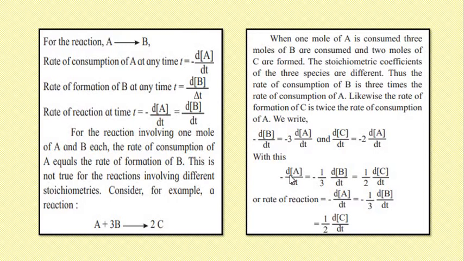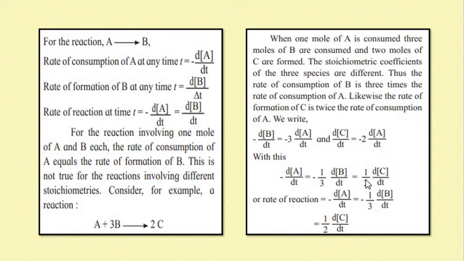Here we will take minus dA upon dt, because its stoichiometry is 1, so only 1 will come in the denominator. This is equal to minus 1 upon 3 dB upon dt, because the stoichiometry of B is 3, and it is equal to 1 upon 2 dC upon dt, because the stoichiometry of C is 2.